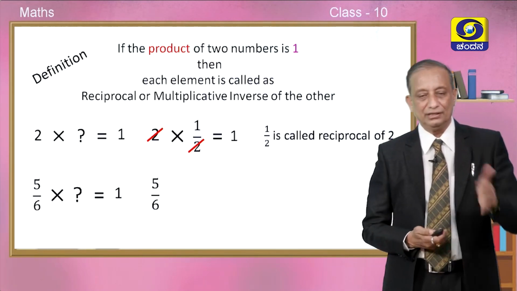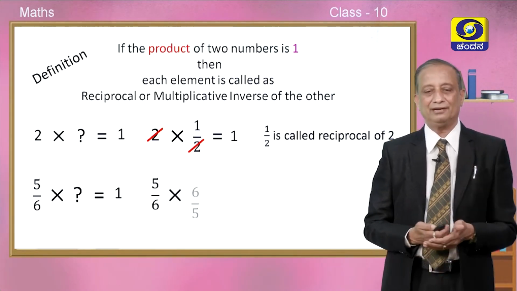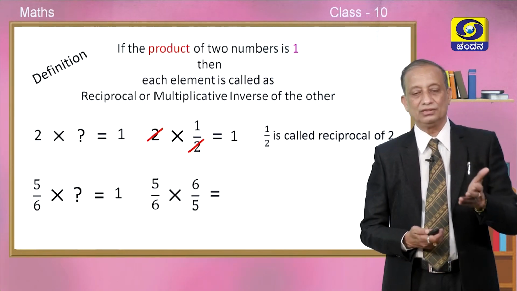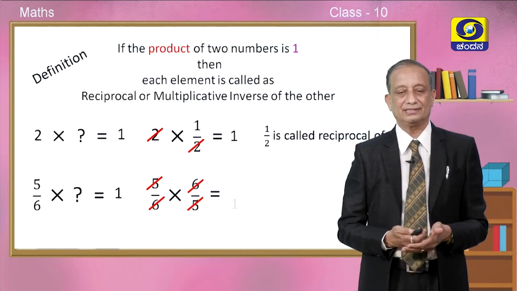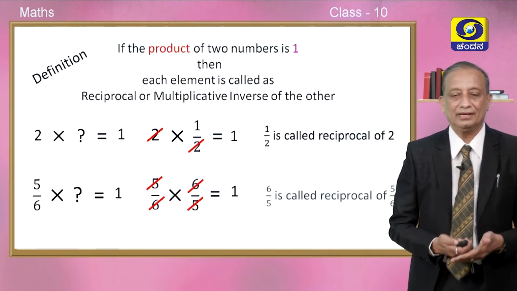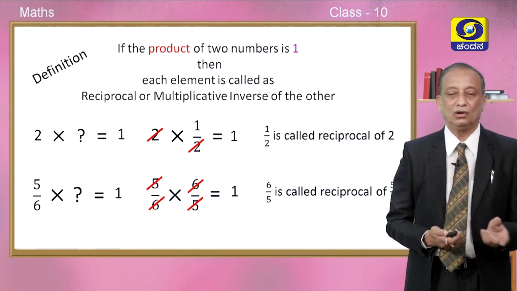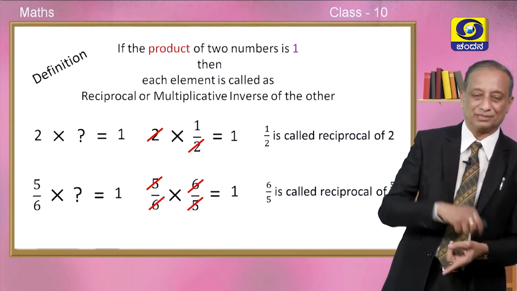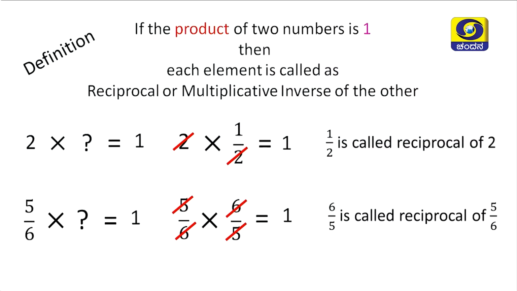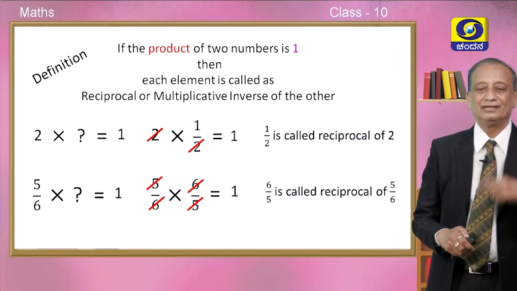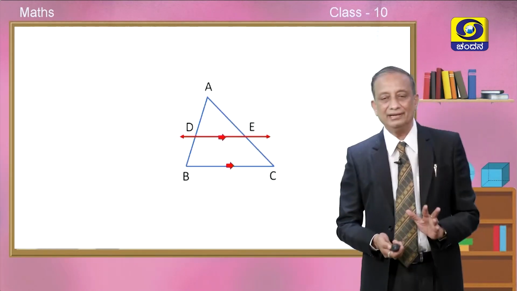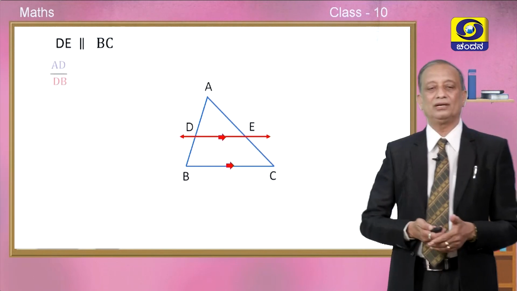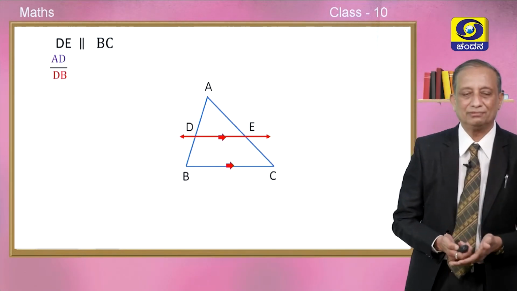So, 5 by 6, if you multiply by 6 by 5, then what happens? The 5s get cancelled, the 6s are also getting cancelled, and the product is clearly 1. Therefore, we say 6 by 5 is called the reciprocal of 5 by 6 and vice versa. So, 1 by 2 is the inverse or reciprocal of 2, and 2 is the inverse of 1 by 2. 6 by 5 is the inverse of 5 by 6, and 5 by 6 is the inverse of 6 by 5.